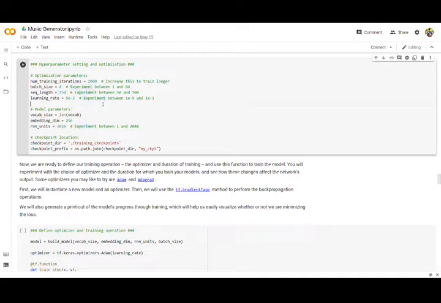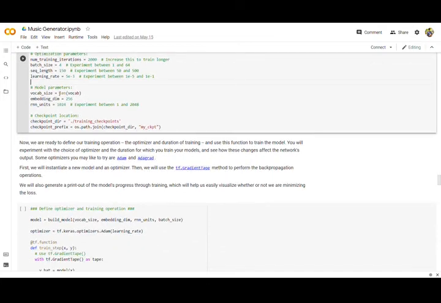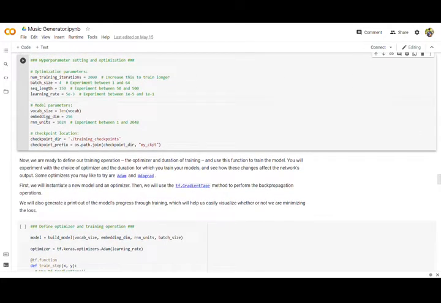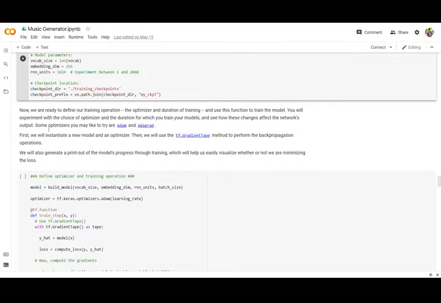For example, 150 is approximately 2 to 2.5 minutes, and learning rate is 5 minus 3. The vocab size is already the length of the text which we are using, the overall data set. Embedding dimensions are 256, and the main parameter of our model is RNN units. We are using 1024. It is in 2 to the power n format.